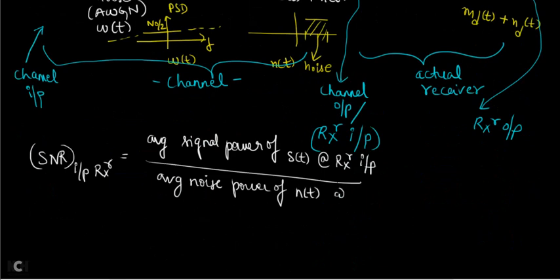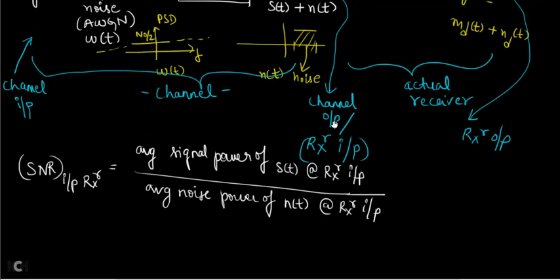N of t again at receiver input. So what is that you can call? Receiver input can also be called as channel, right? So therefore, instead of calling this SNR input, I can also call it as SNR of the channel output. Instead of calling it SNR I, I can also call it SNR C. Both are same. This SNR input at the receiver is the same as SNR channel, or simply called SNR C. Remember, SNR C and SNR I at the receiver is the same.